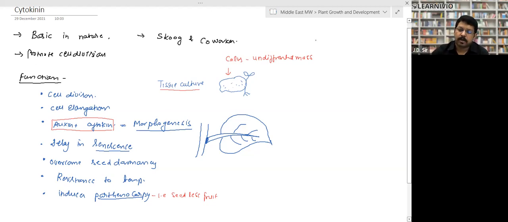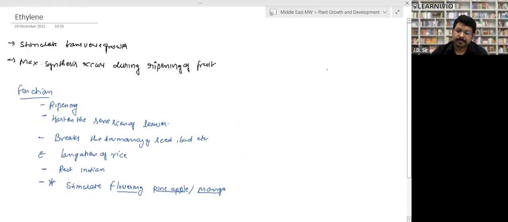So let's move to the next hormone. Next is ethylene. Ethylene stimulates the transverse growth, means it is responsible for the growth of the branches, right? Maximum synthesis occurs during the ripening of fruit because this is responsible for ripening of fruit, right? Function, ripening of fruit.